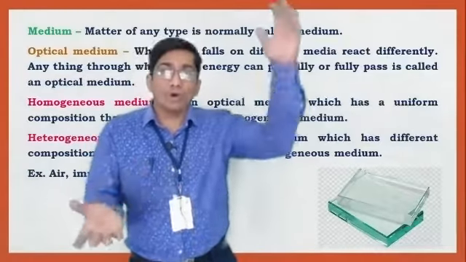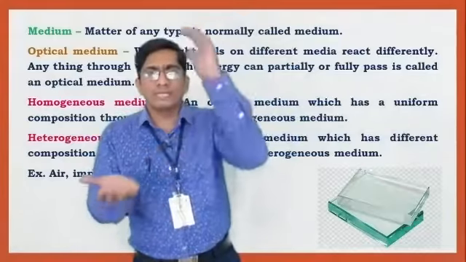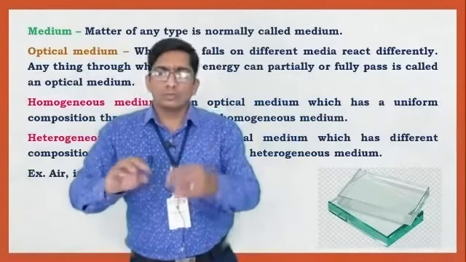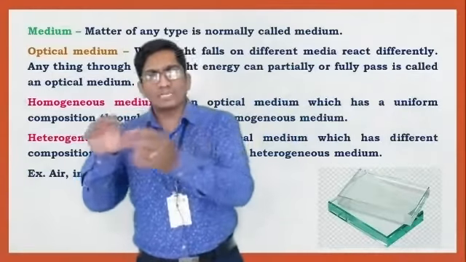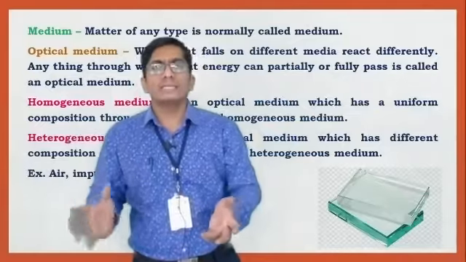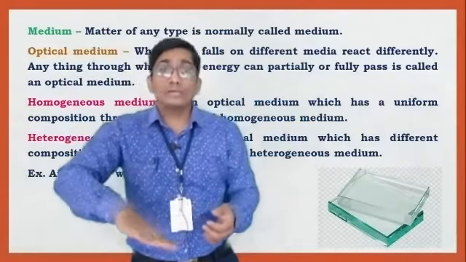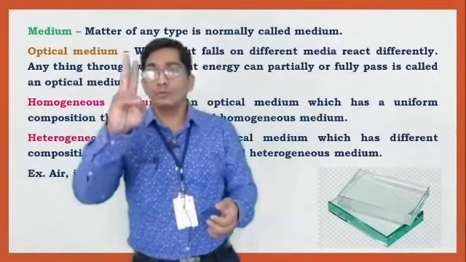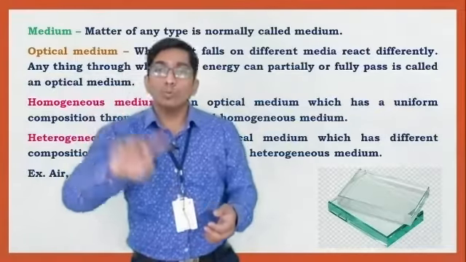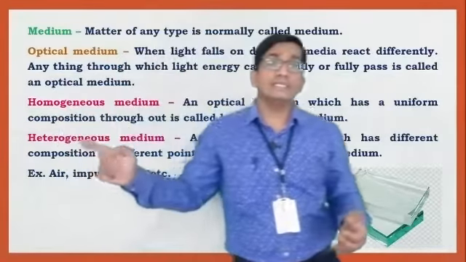When light falls on an obstacle or surface, it is either partially passed through the medium or fully passed through the medium. According to this, we classify into two types: the homogeneous medium and the heterogeneous medium.